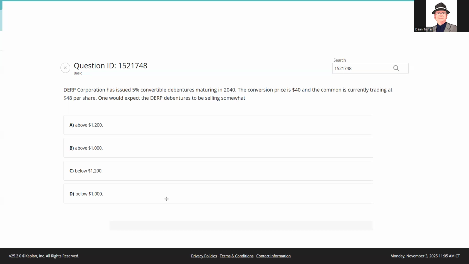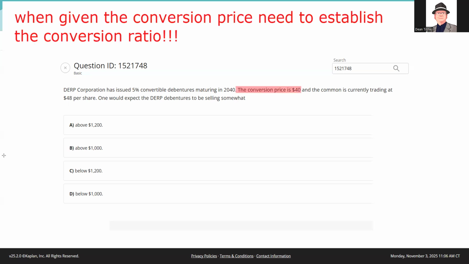Today's request is: Derp Corporation has issued 5% convertible debentures maturing in 2040. The conversion price is $40 per share. I can't stress this to you enough as a test taker. When given the conversion price, you need to establish the conversion ratio. I don't care what this question is going to say. We need to know how many shares it's convertible into. The conversion terms are based on par. So we take par, we divide by the conversion price, and now we're back in business. We have the conversion ratio. We can turn this bond into Derp Corporation, and they'll give us 25 shares of their common stock.